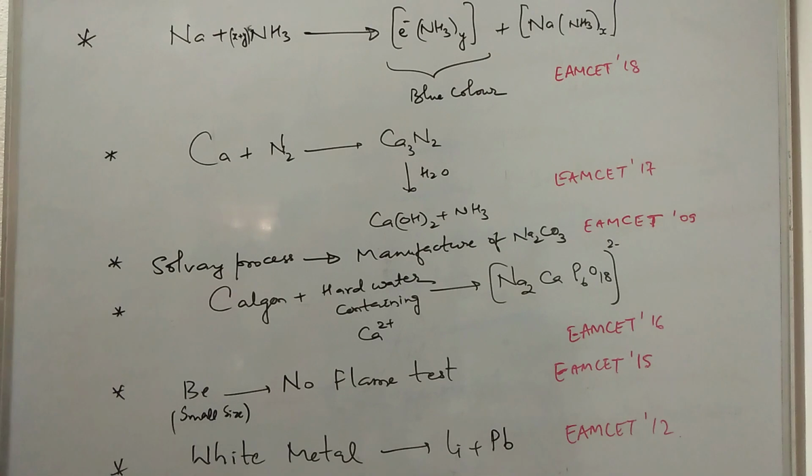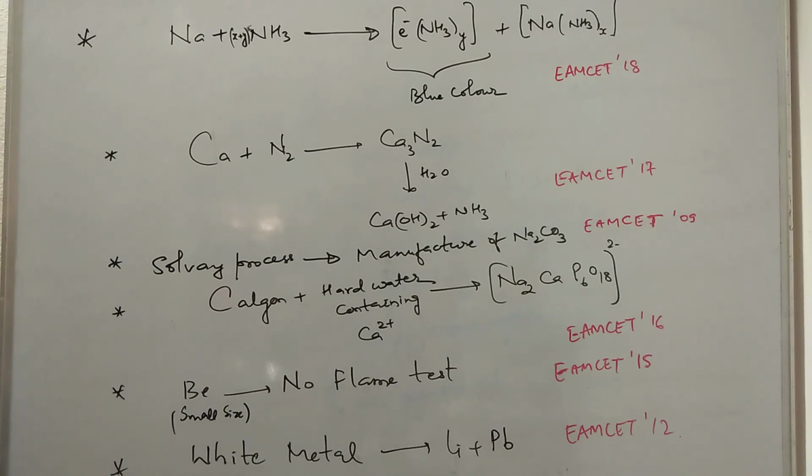Now, beryllium will not give a flame test. The reason being that beryllium is very small in size and the electron is tightly held. The outermost electron is tightly held, so light will have no impact, so it will not give any flame test. This was asked in EAMCET 2015.